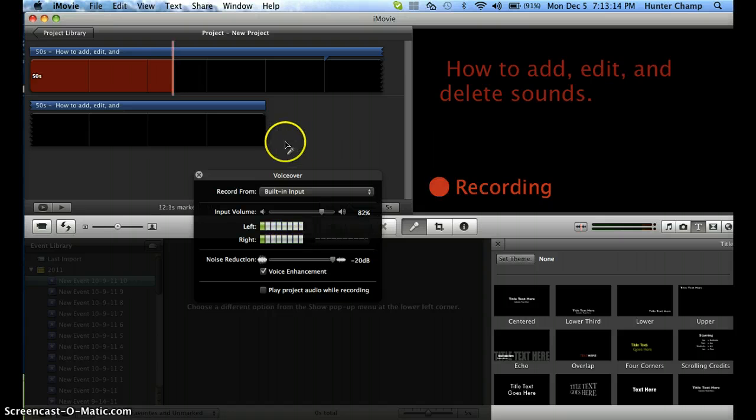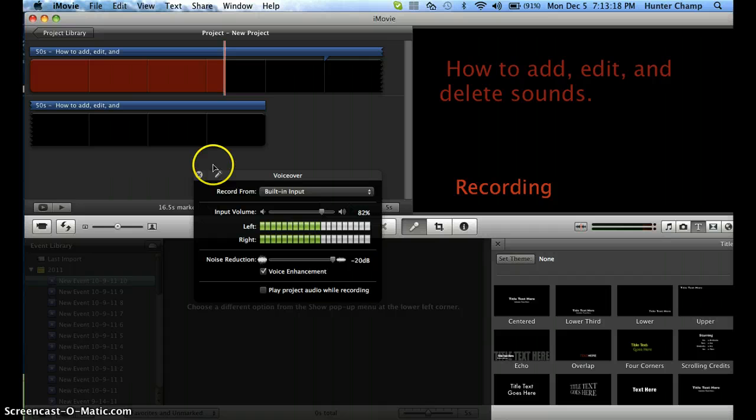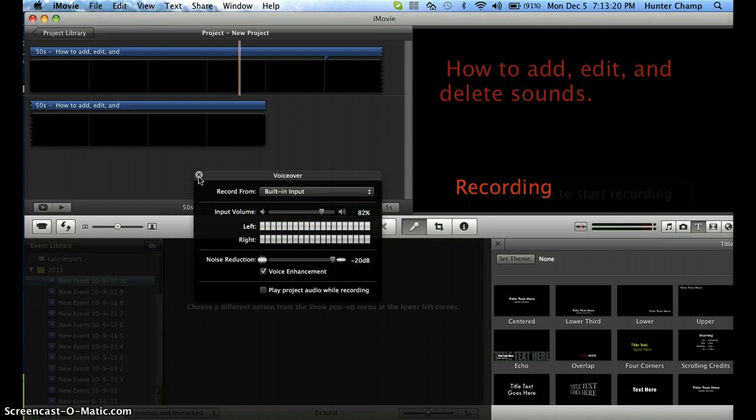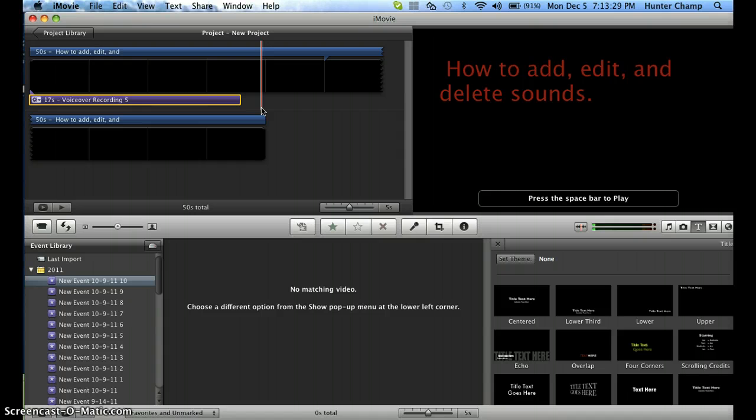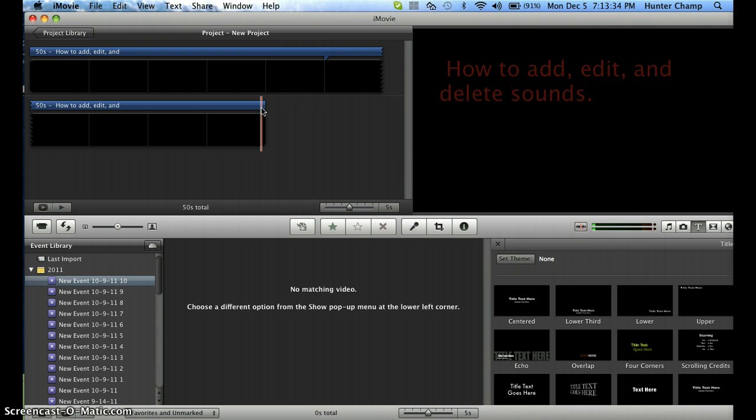basically says it's recording. Now if you want to stop, you can always just hit the space bar, or you can always click somewhere else or exit the voiceover. And then it stops. So if you want to delete it, you just click it and then you press delete, and voila, it's gone.